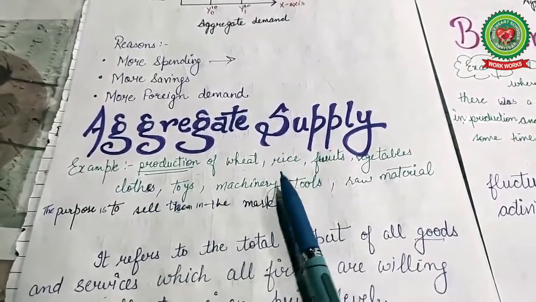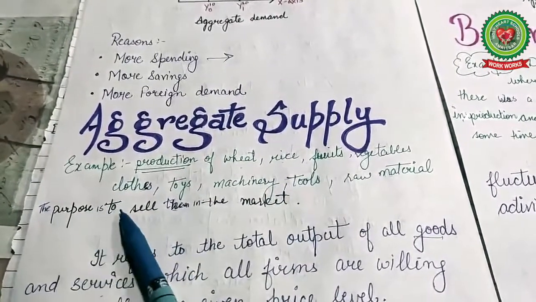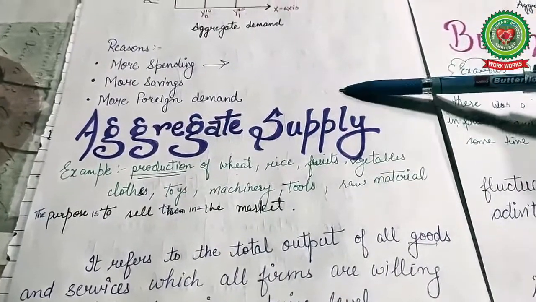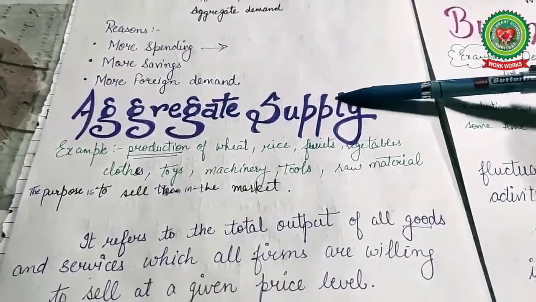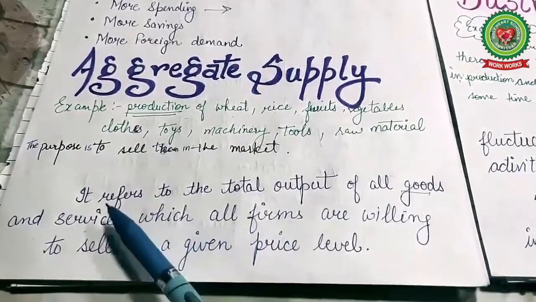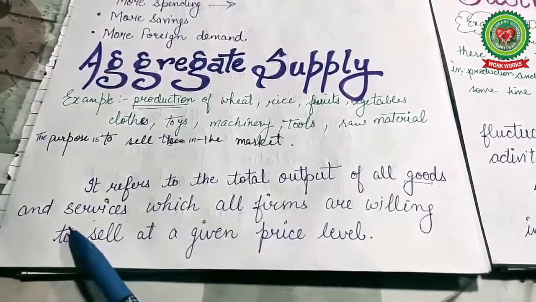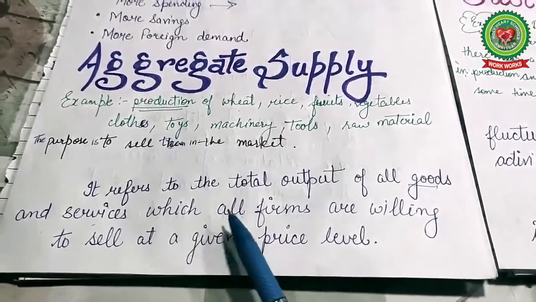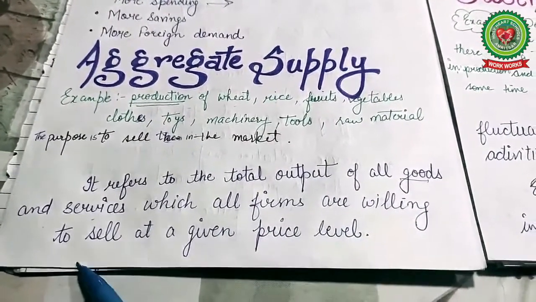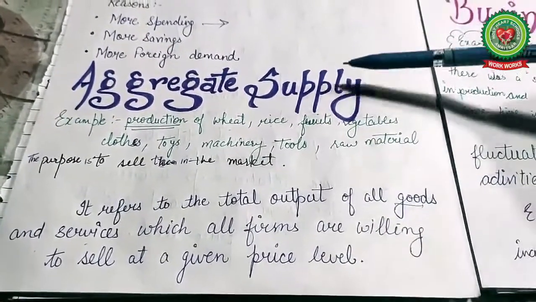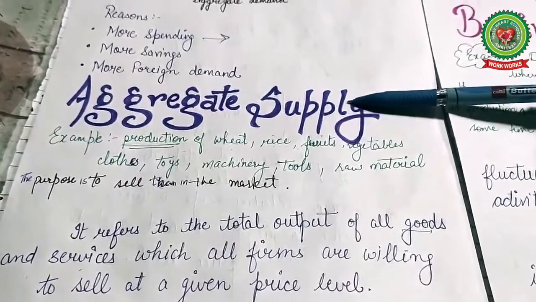When these are produced for the purpose of selling them in the market, it is aggregate supply. So we can say that it refers to the total output of all the goods and the services which all firms are willing to sell at a given price level. It is called aggregate supply.